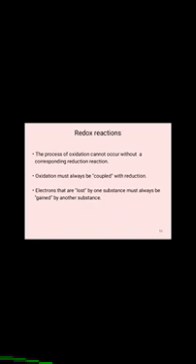Electrons that are lost by one substance must always be gained by another substance in the redox process. Oxidation and reduction reactions are collectively called redox reactions. Simply we can say a reaction containing both oxidation and reduction reactions is called a redox reaction.